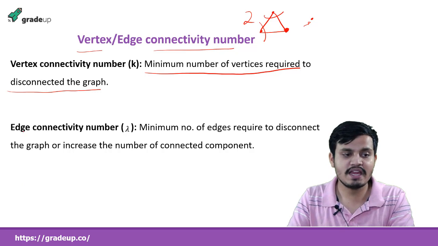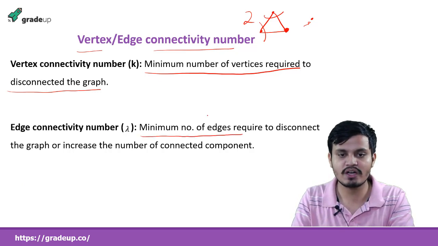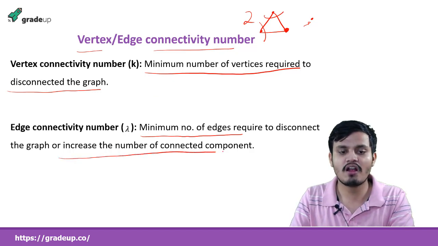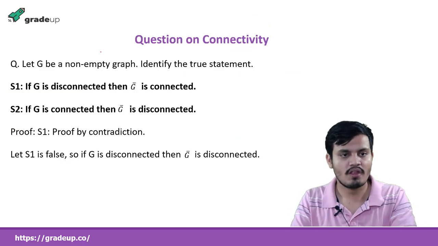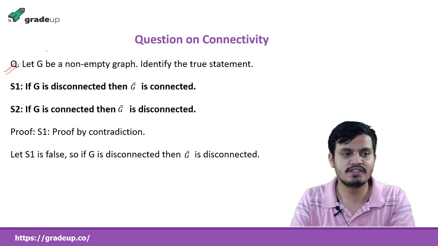And what is the edge connectivity number? It is the minimum number of edges, whereas before it was vertices, required to disconnect the graph or increase the connected components. Sometimes questions are framed based on these two. Okay, see this question. This question is really interesting.